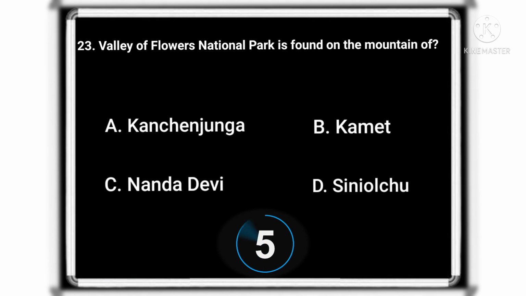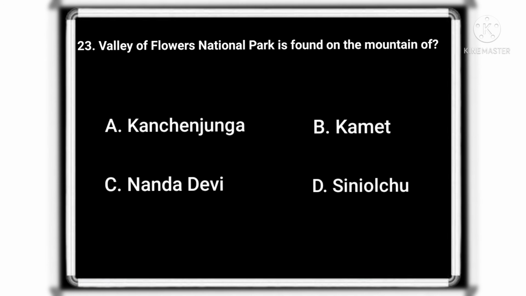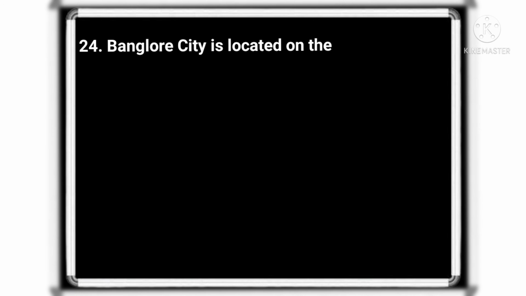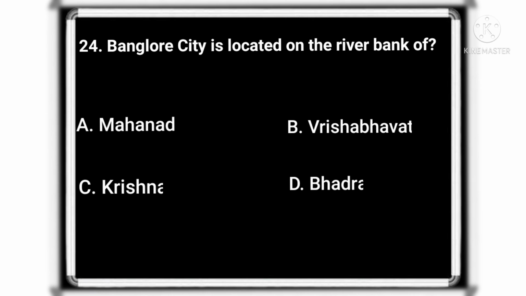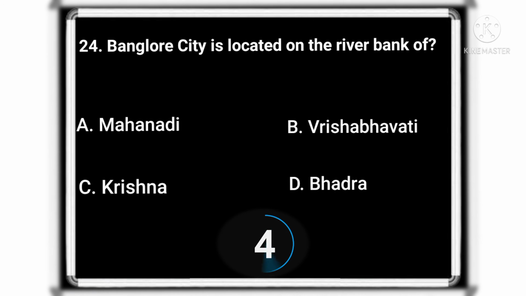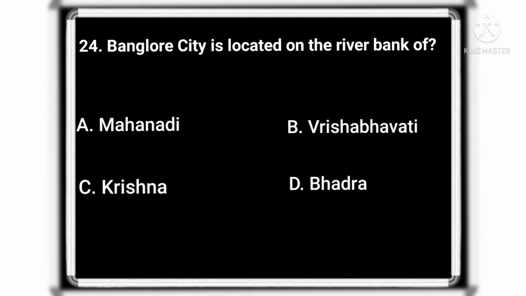Valley of Flowers National Park is found on the mountain of? And the correct option is Nanda Devi. Bangalore city is located on the river bank of? And the correct option is Vrishabhavathi.